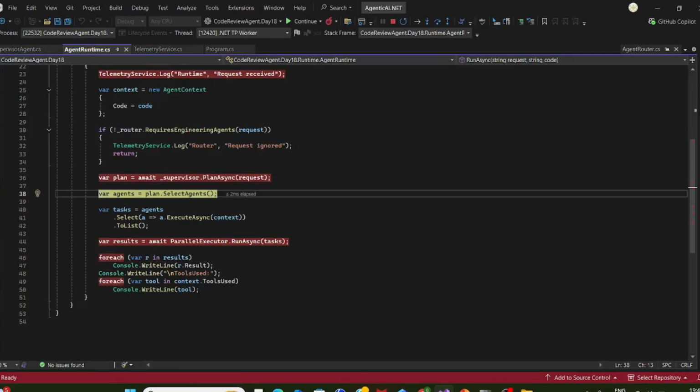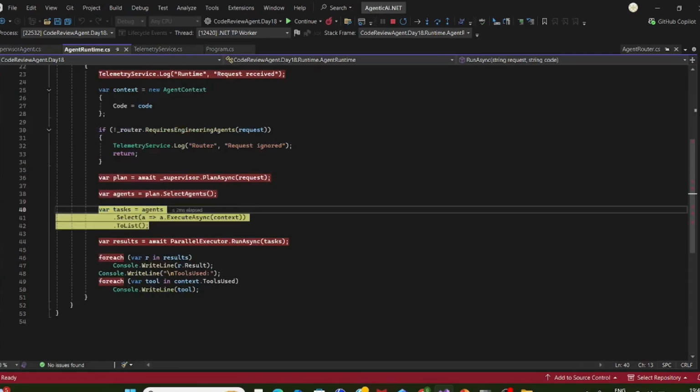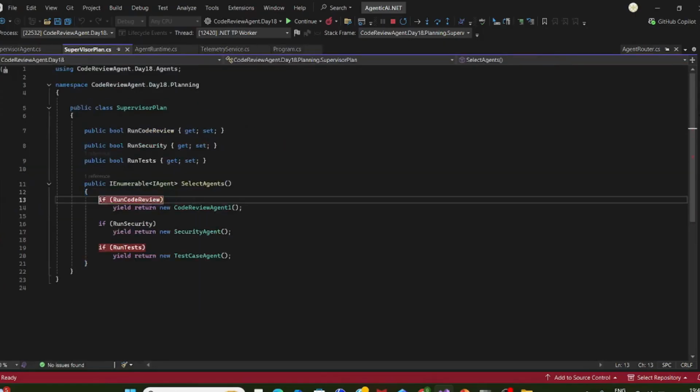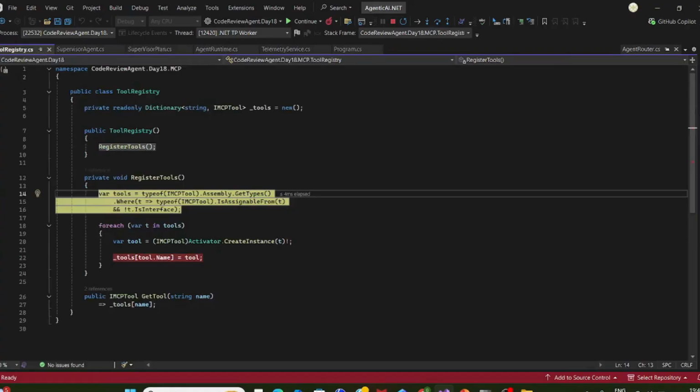So now the agents have been decided, which agent to call. Now each agent has this execute async that will be called, but it will be in parallel mode. Now each and every one will be called. Once it goes to the agent, each agent actually has an MCP registration, right? Because it will have to call. So that we are doing right now.